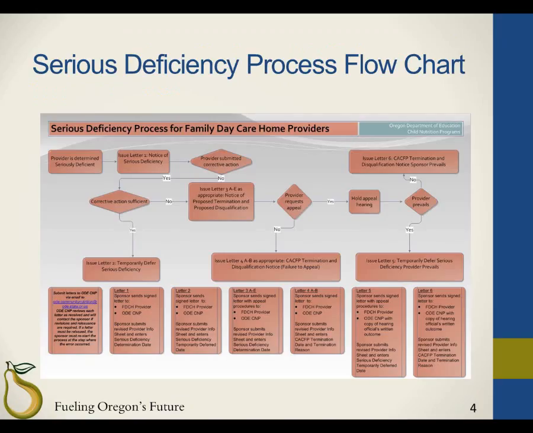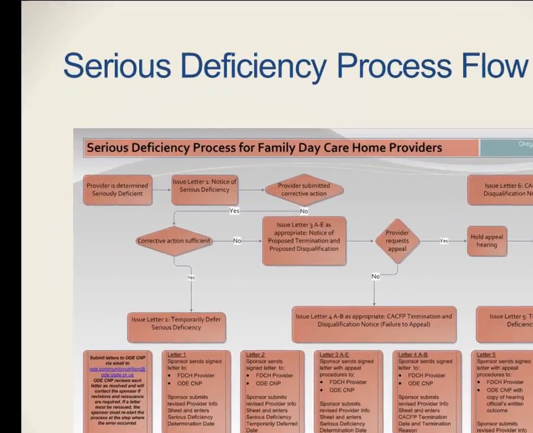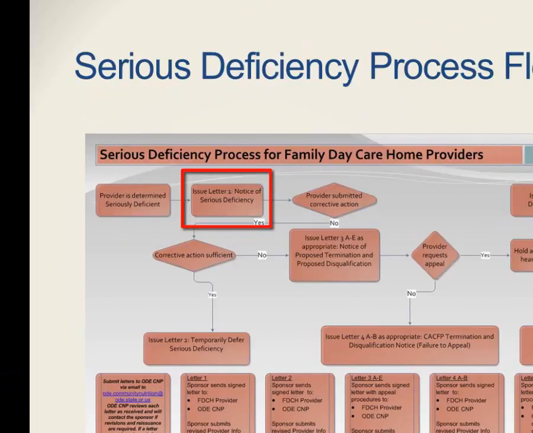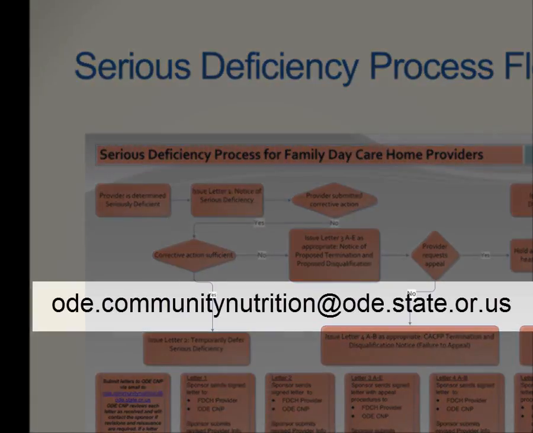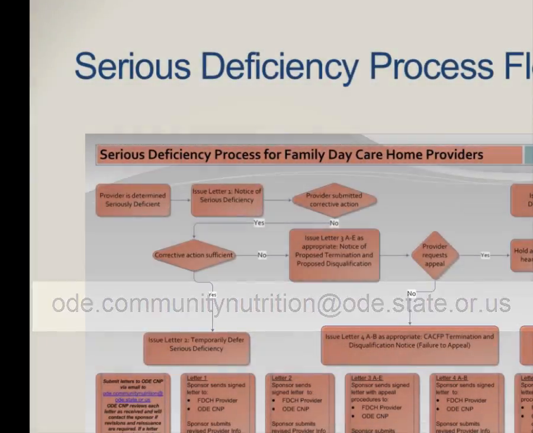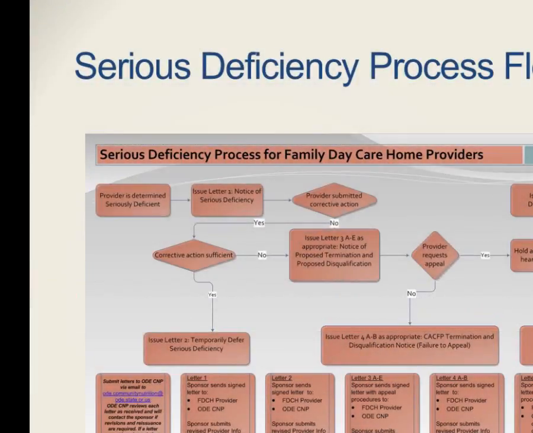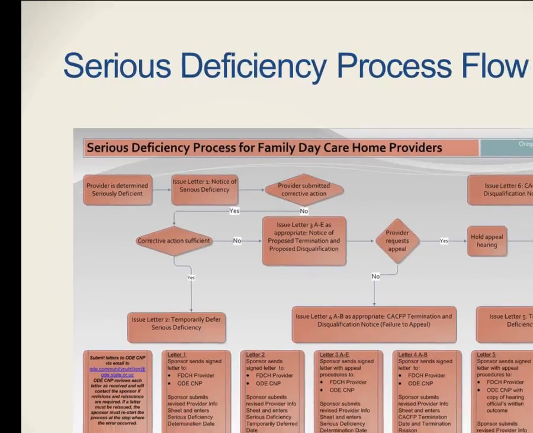When a provider is determined to be seriously deficient, you must issue Letter 1, which is the Notice of Serious Deficiency. It's important not to wait to get the letter out to the provider. Issue the letter once a serious deficiency is determined. When issuing the letter, be sure to simultaneously send the letter to ODE CMP at ode.communitynutrition@ode.state.or.us. Your assigned child nutrition specialist will review all letters as you submit them. If any changes are necessary and the letter needs to be reissued, your specialist will contact you.